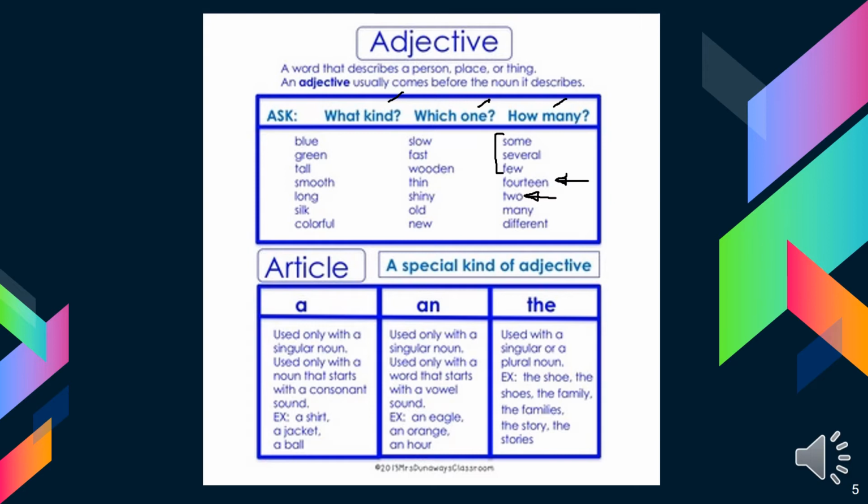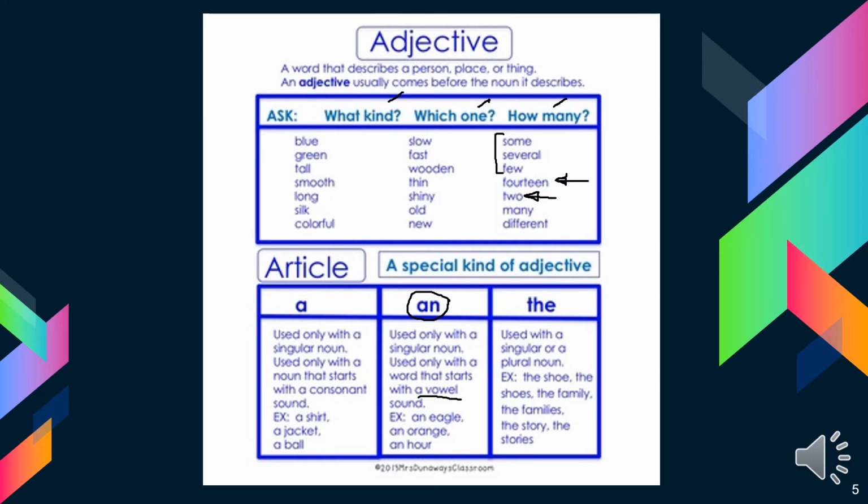An article is a special kind of adjective. So an article is also an adjective. The articles are a and an, that we add before singular nouns. An is used before singular nouns that start with a vowel sound.